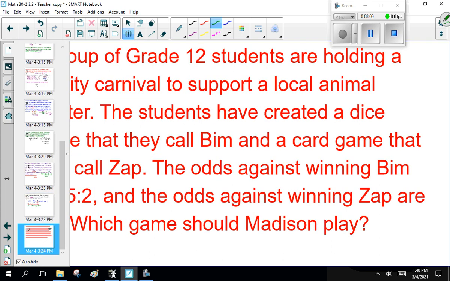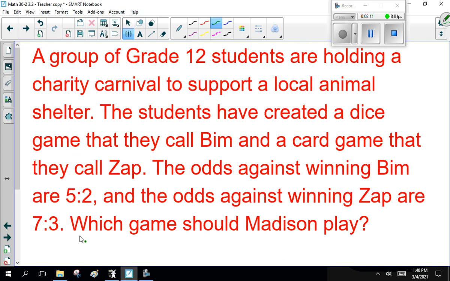All right, last question. A group of grade 12 students are holding a charity carnival to support a local animal shelter. The students have created a dice game they call Bim, and a card game they call Zap.